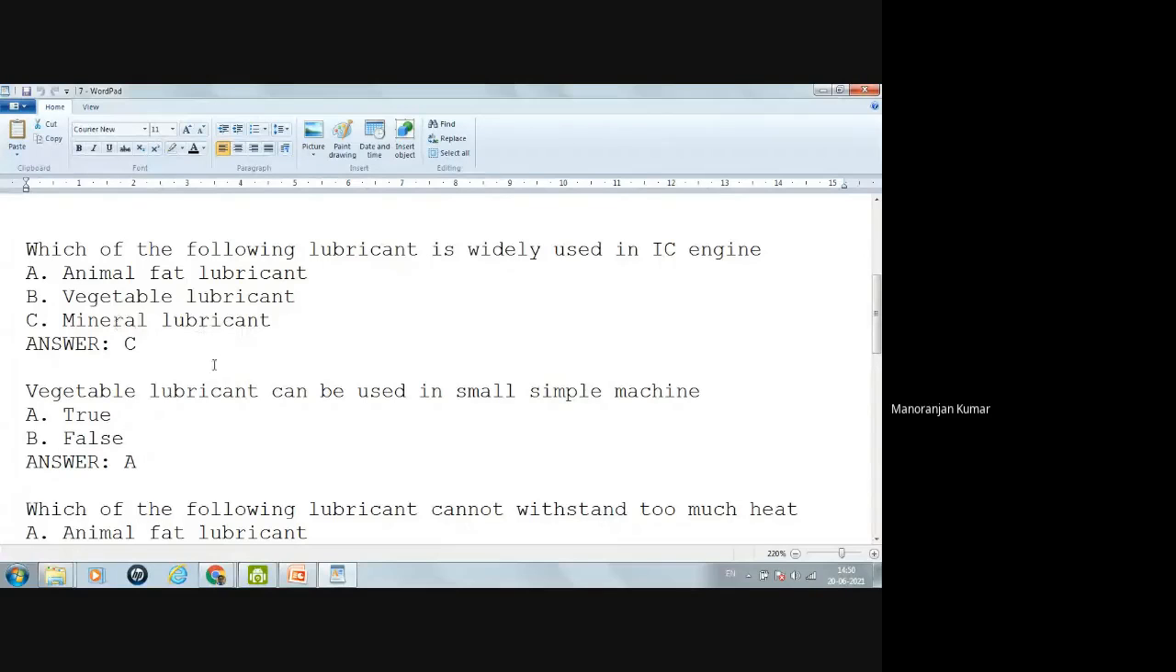The other question is, vegetable lubricant can be used in a small simple machine. Yes, you can use the vegetable lubricant in a small single cylinder machine. You can use it. So this is the true statement.